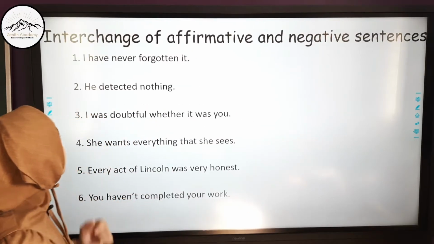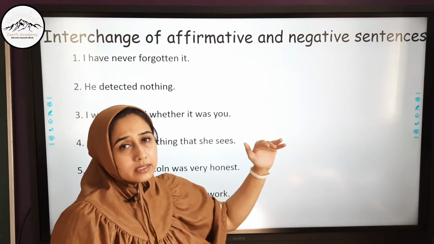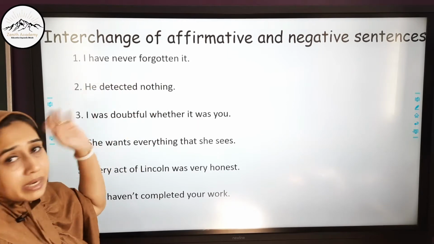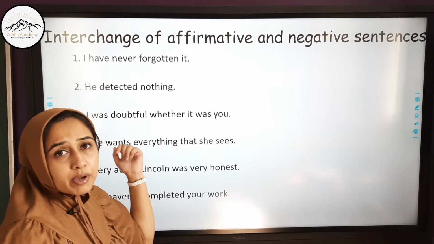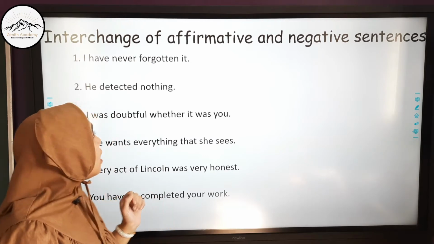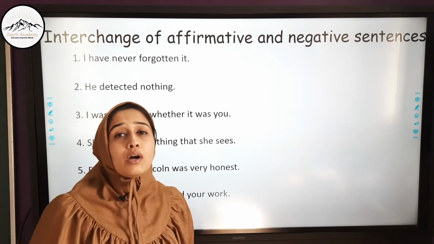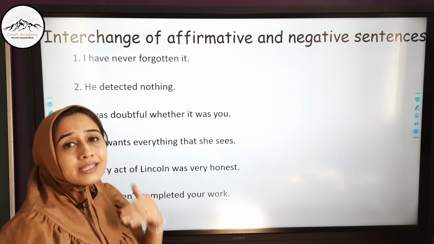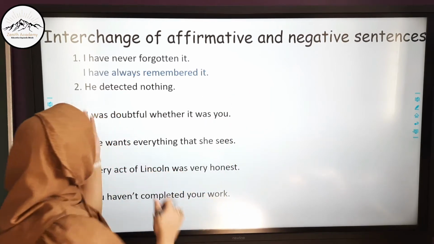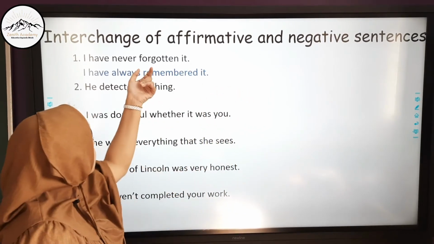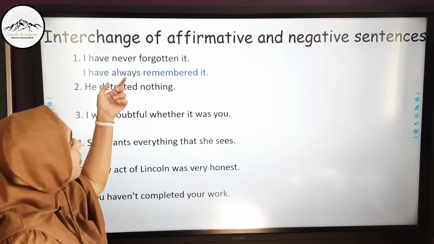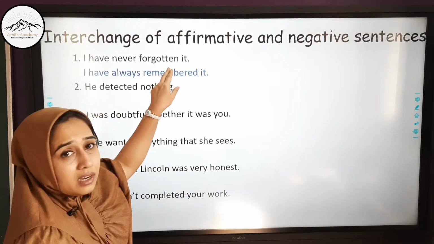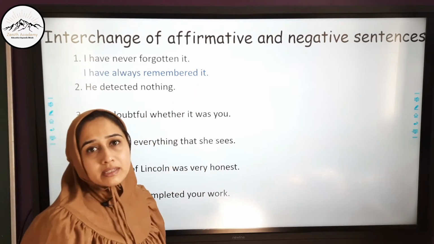Let's see the examples. Interchange of affirmative and negative sentence. I have never forgotten it. Here, immediately we can see that this is a negative sentence because the word never is present. Now, it says that I have never forgotten it. Now, never forgotten means I have remembered it. So, you should know that the opposite of forgotten is remembered. And the sentence becomes, I have always remembered it. The opposite of forgotten is remembered. The opposite of never is always. The meaning does not change. Also, the tense does not change because forgotten is in past tense, even remembered is in past tense.